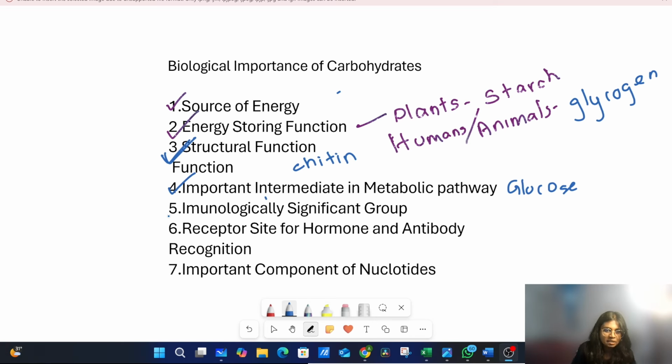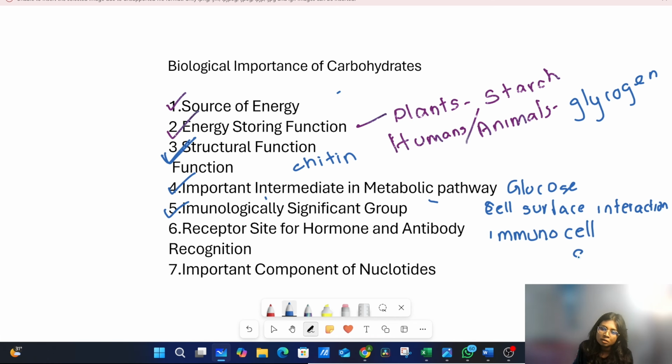This fact is about the immunologically significant role. Carbohydrates are involved in cell surface interaction, immune cell signaling, and pathogen identification.